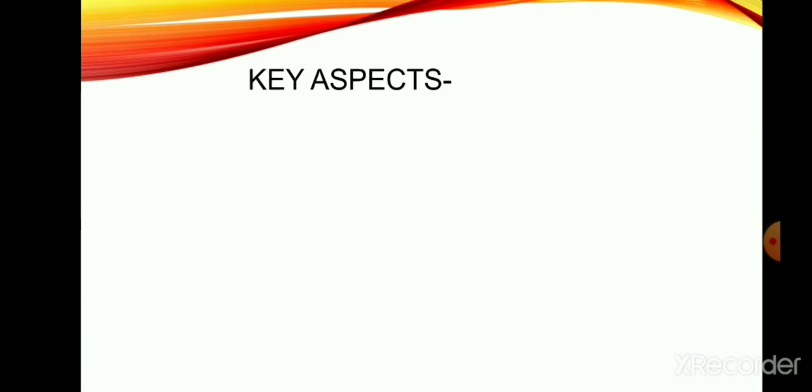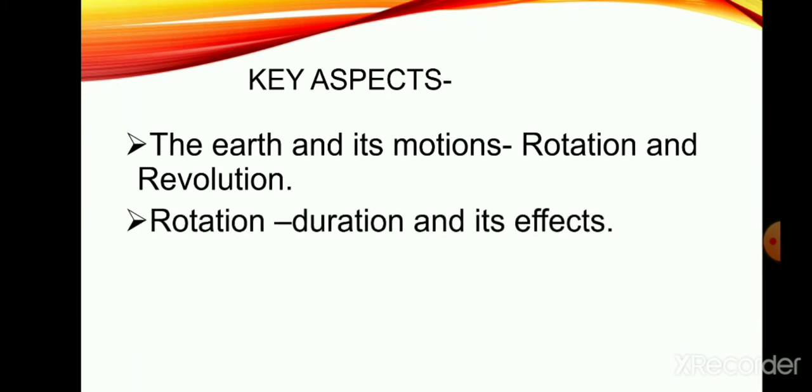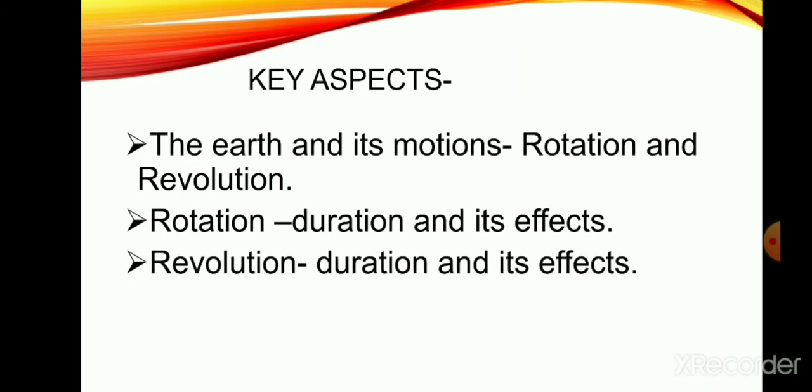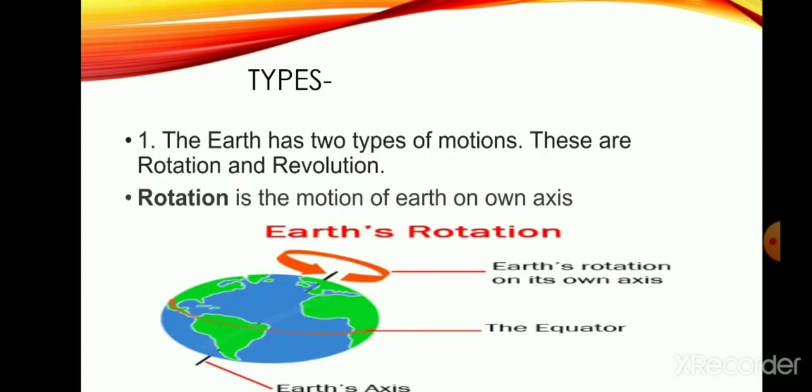The key aspects of the chapter: the Earth and its motion. In that, we will see rotation and revolution. Second, we will learn about the rotation, its duration and its effect. Next, we will learn revolution, its duration and its effect. Fourth one is solstices and equinox. So let us start the chapter.